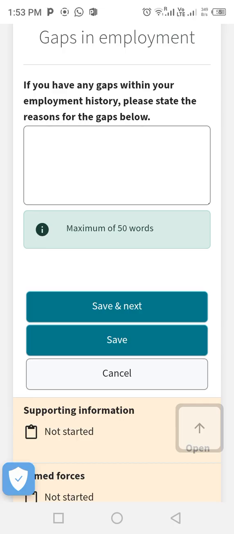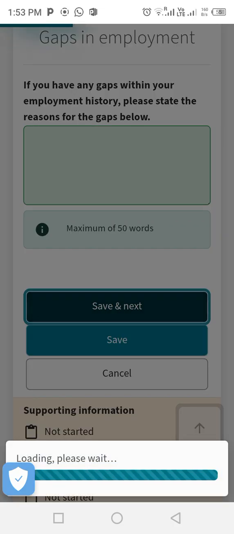The reason, what you are doing that time, because here they don't like, as in, anything that you are doing, it has to be worthwhile. So you have to put what you are doing. Are you looking after a sick somebody? What are you doing with that time? Are you doing voluntary for some hospital? Just put it. Anything that you are doing, don't leave a gap in your employment, please. It doesn't make sense.